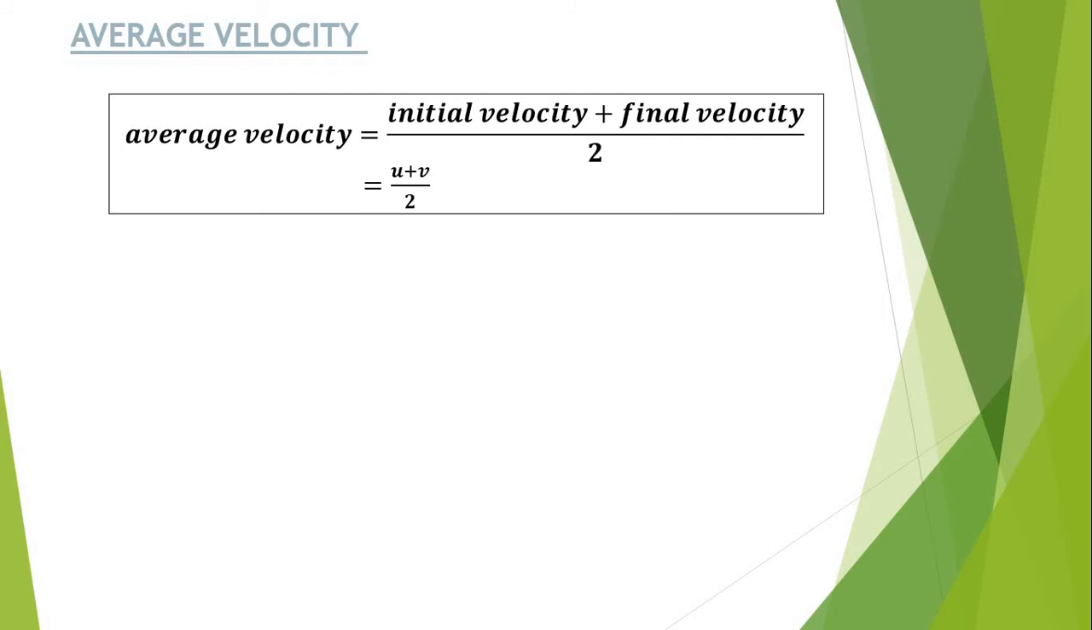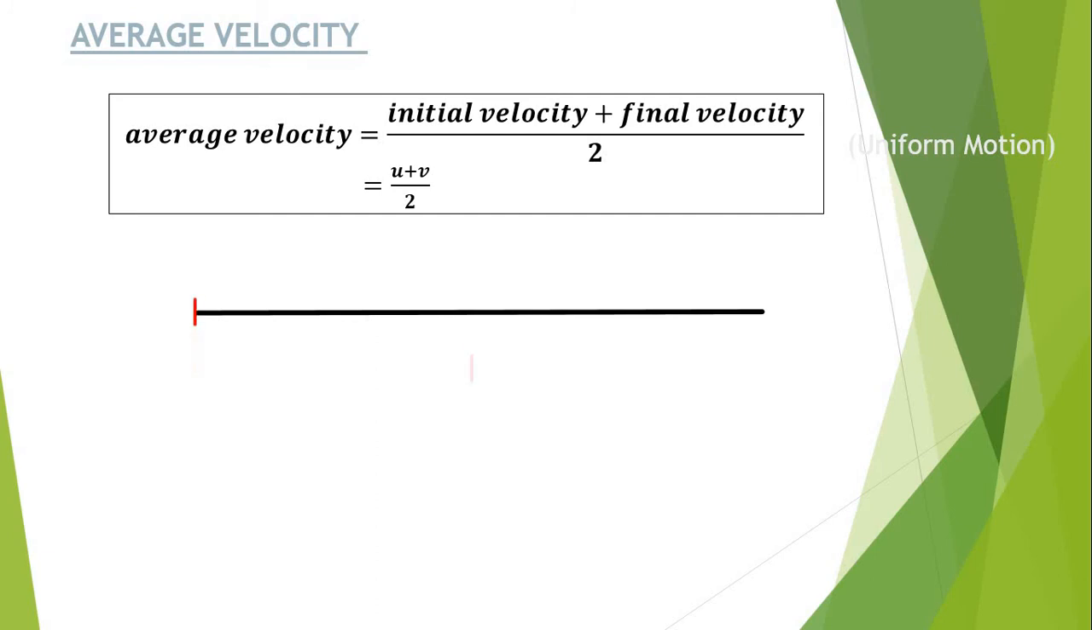Initial velocity is always represented by small u, and the final velocity is always represented by small v, and you have to take the average of both the velocities whenever the uniform motion is there. It is the first and foremost important condition. So let's see how to give the average velocity in the uniform motion.